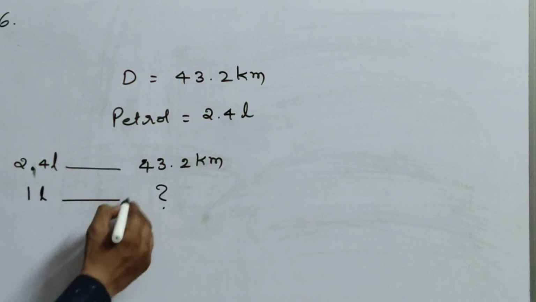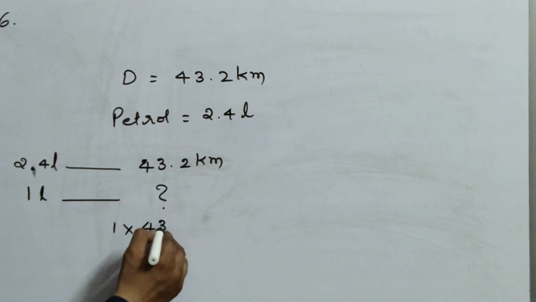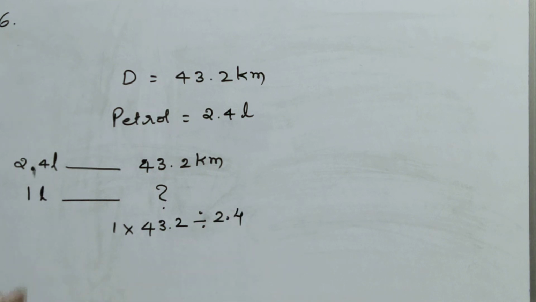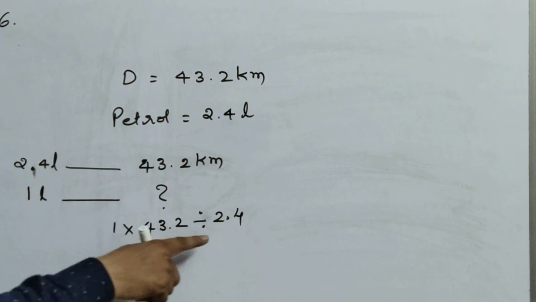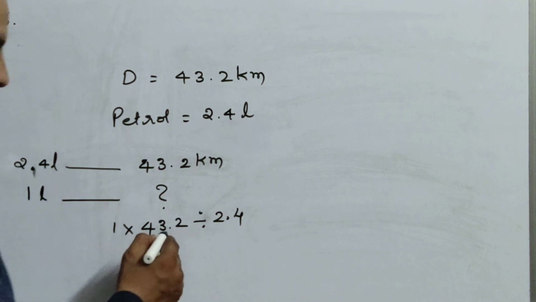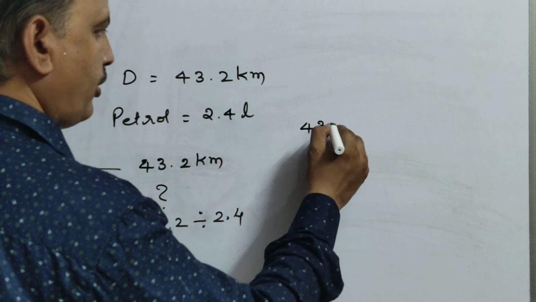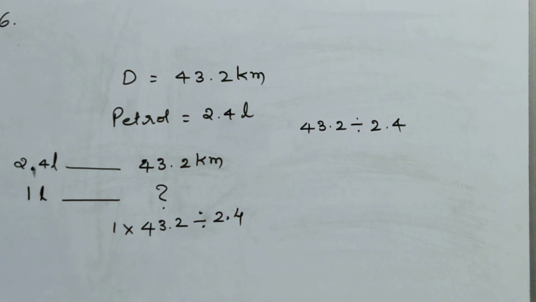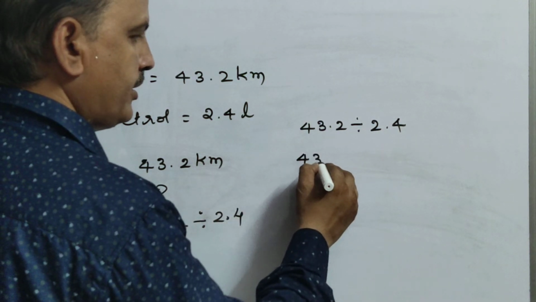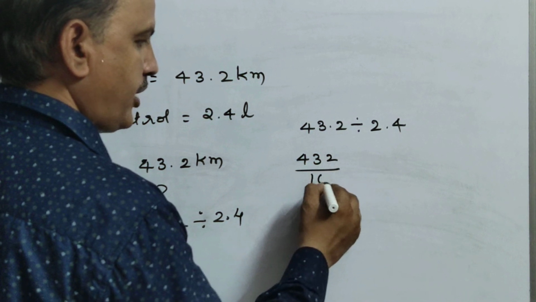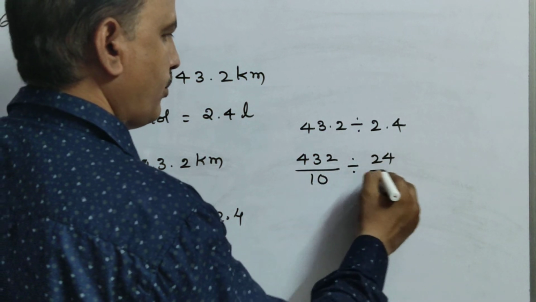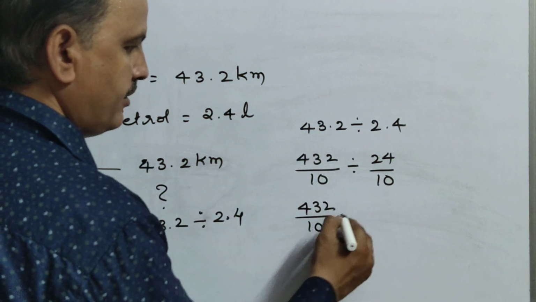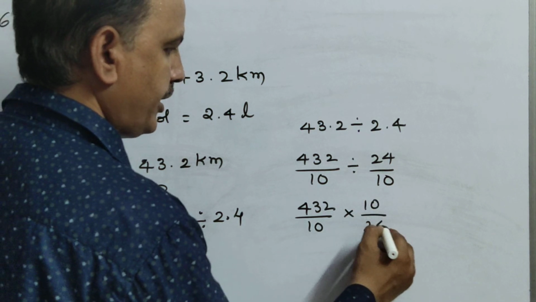Just cross multiplication. 1 into 43.2 divided by 2.4. So 1 into 43.2 is 43.2 divided by 2.4. And you all know how to do this division. So 43.2 means 432 by 10, divided by 24 by 10. Now 432 by 10 into 10 by 24.